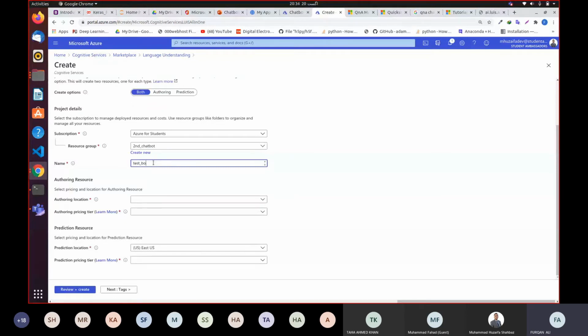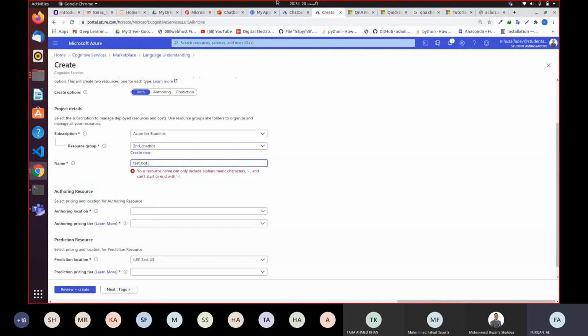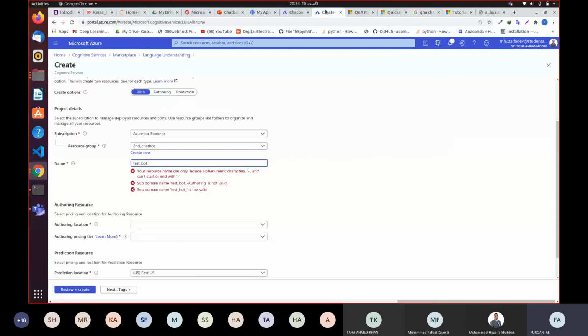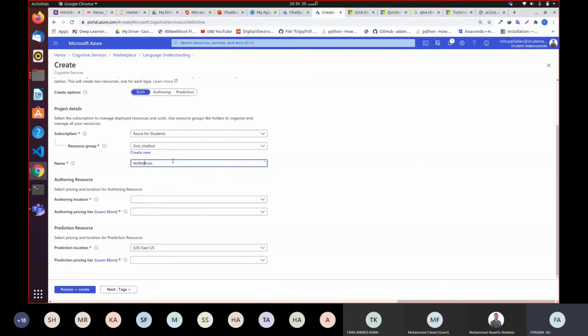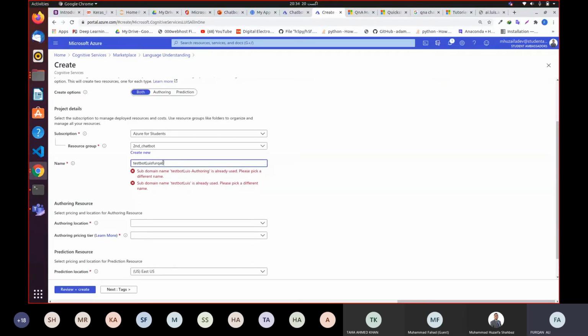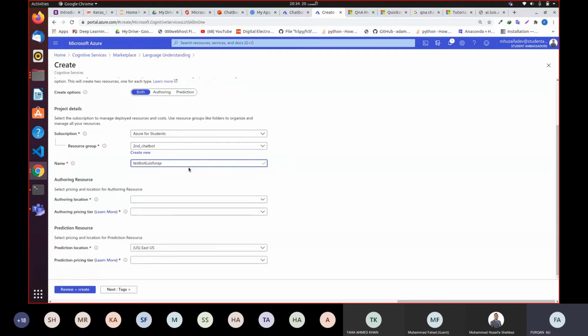What do we call it? LUIS. Let's say we call it LUIS. Okay, so it's saying we can't use underscores or that kind of thing in our name. Okay, so it is saying LUIS test bot LUIS is already in use. So let me write Furqan in front of it, because you have to choose a very unique name for your chatbot. Yeah, so this test bot LUIS Furqan is available. That's a very long and pathetic name. I'm not liking it, but tragedy goes with life.